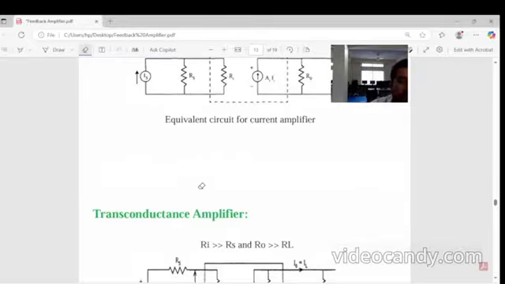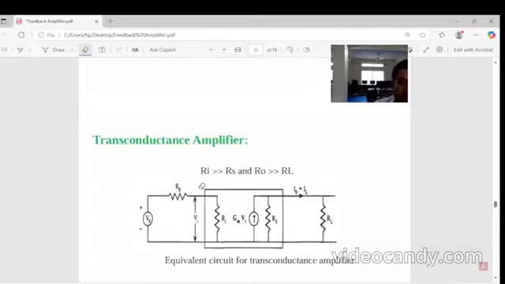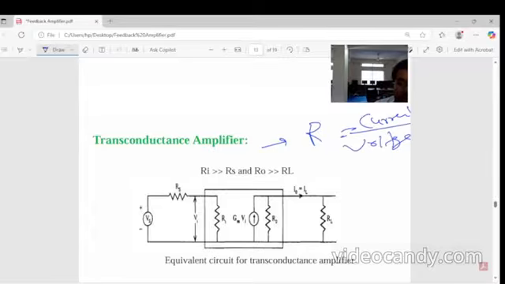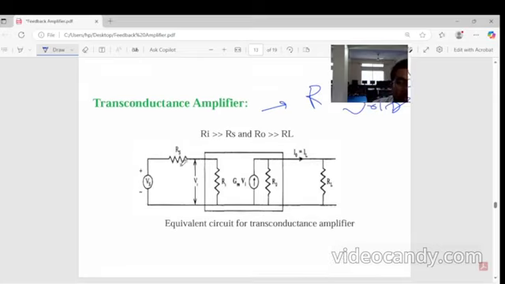Then we will see the transconductance amplifier. We know the transconductance is nothing but current divided by voltage, just opposite to trans resistance. This is the ratio of current divided by voltage, transconductance. Ri is input impedance; Ri is greater than Rs. In case we consider the voltage sources, generally this Ri is much greater than the source resistance.